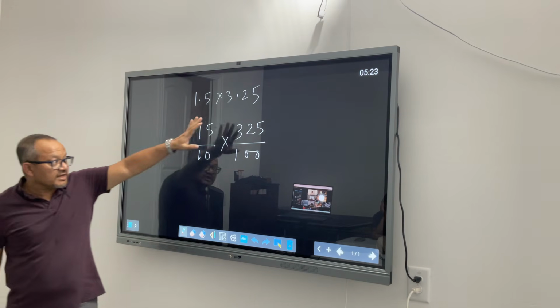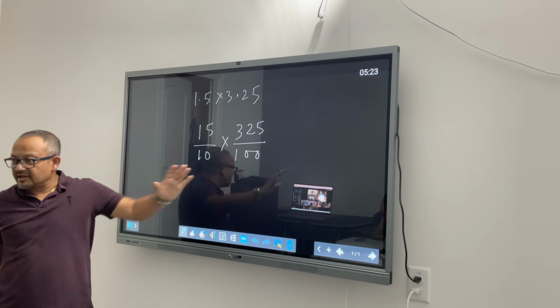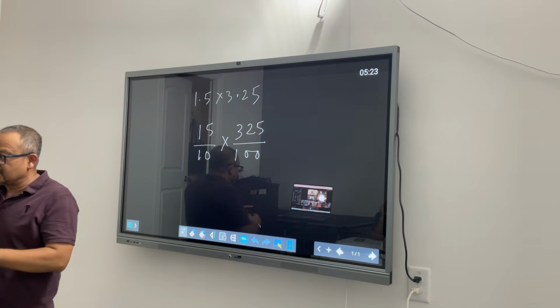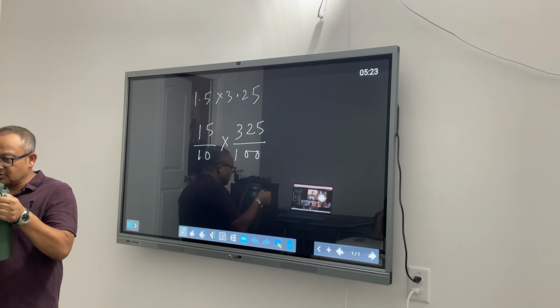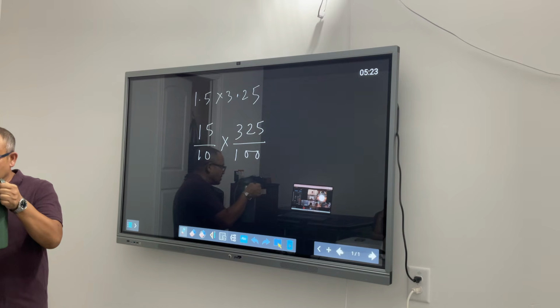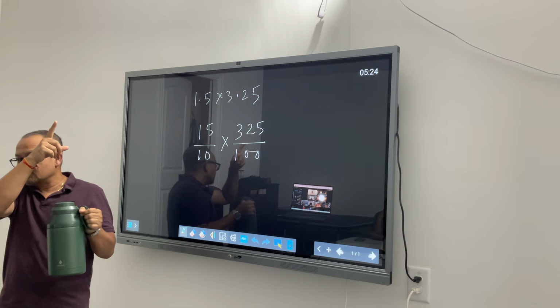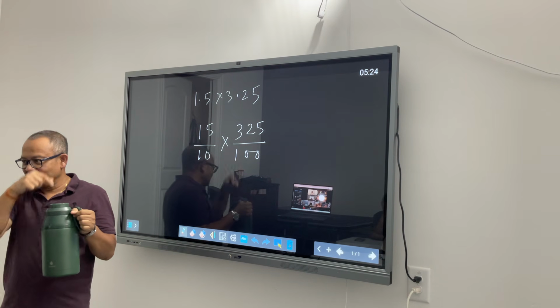Now let's see if we can simplify this. Make this smaller. If you keep seeing me drinking a lot of water, is it okay for me to carry this water bottle, or do you want me to carry the water tank that I have outside my community? Which one is better to carry? This one, right?